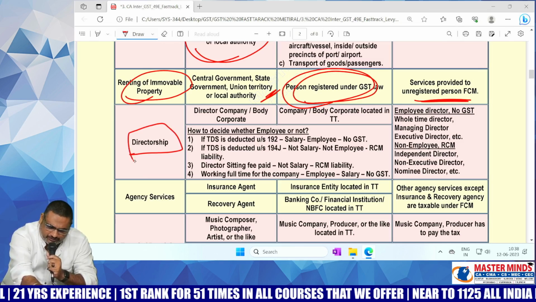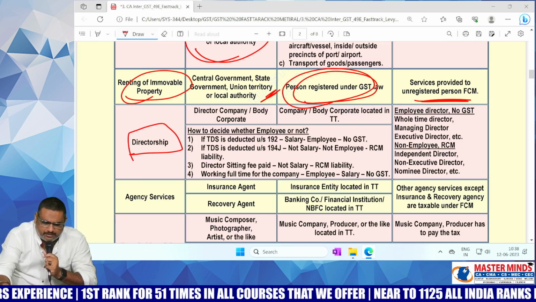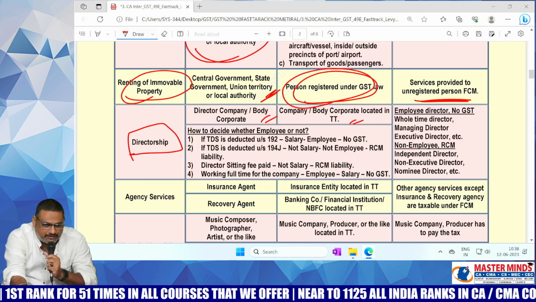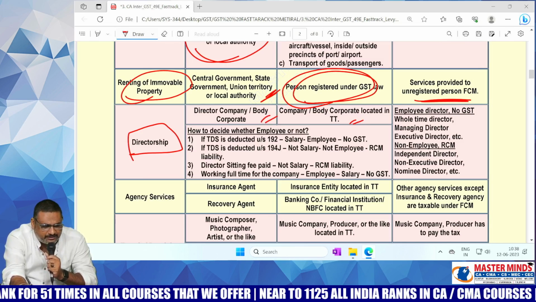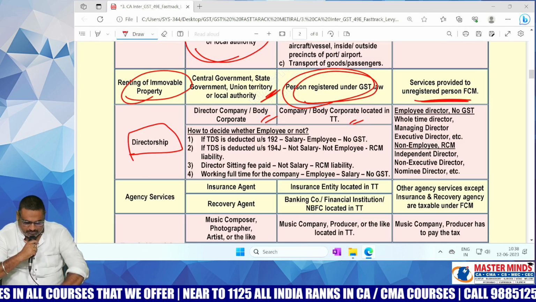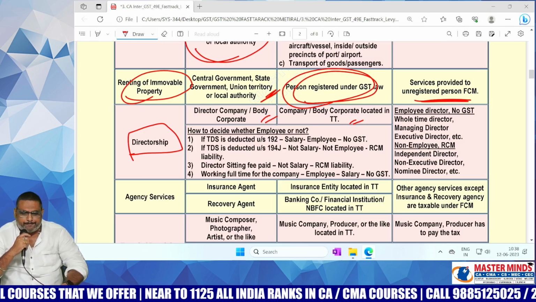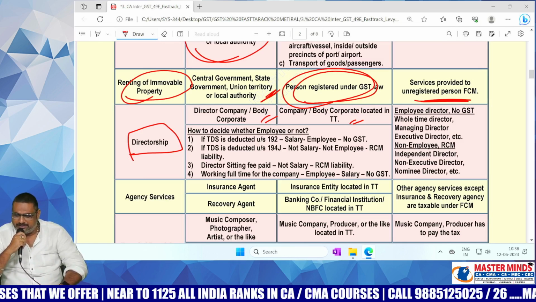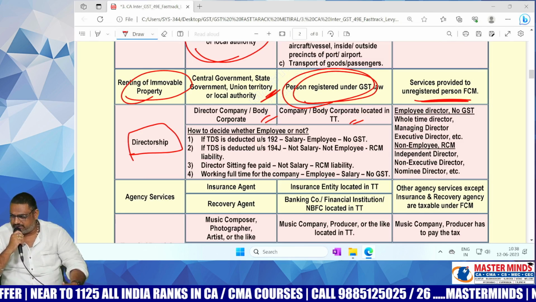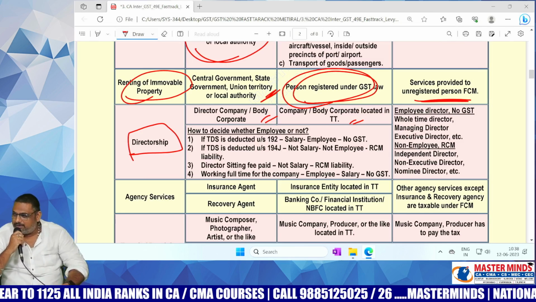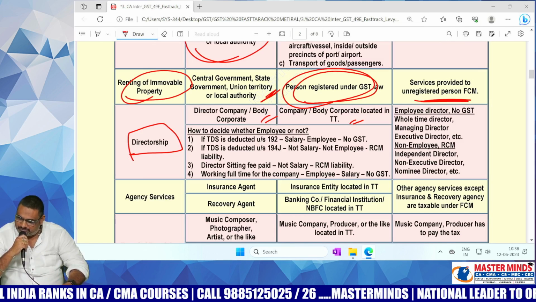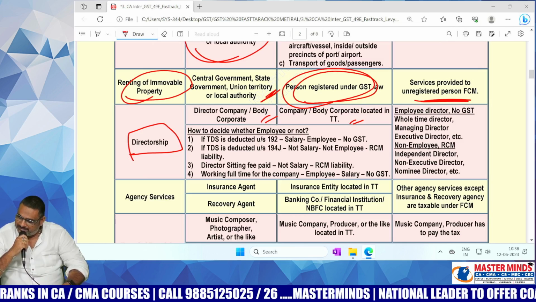And the next one is directorship services. Supplier is the director and recipient is a company or body corporate. In that case, RCM, the recipient is liable to pay the GST. Supplier, director. And who can be the recipient? Company or body corporate. In that case, what will be applicable? RCM. Say Mukesh Ambani to Reliance Industries, RCM. In that, who is liable to pay the GST? The recipient is liable to pay the GST.